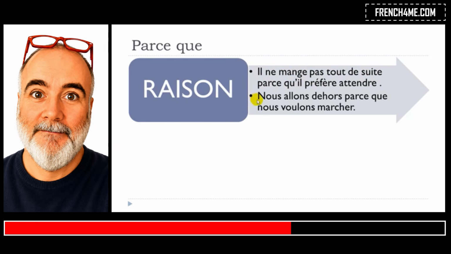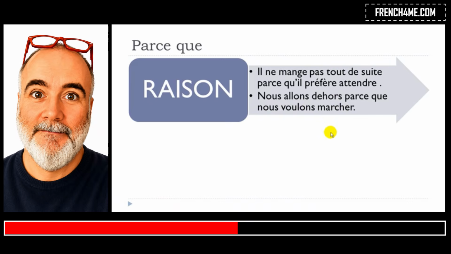Okay? Second example, nous allons dehors. Aller is to go, dehors, outside. Nous allons dehors, so we go outside. Parce que, so because, nous voulons marcher. Vouloir, to want, marcher, to walk. Nous voulons marcher, we want to walk. Okay? Nous allons dehors parce que nous voulons marcher.